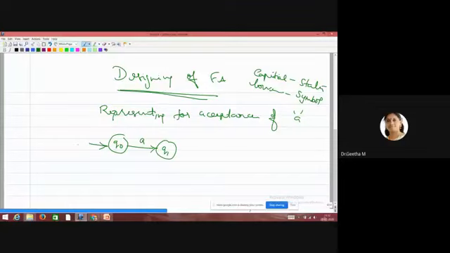In this diagram, the initial state is Q0. It has to accept only one a. After a, it should not accept anything. So this should be your final state. Likewise, you want to start with finite automata design. What issues will come up and what things are to be solved, you will see next.